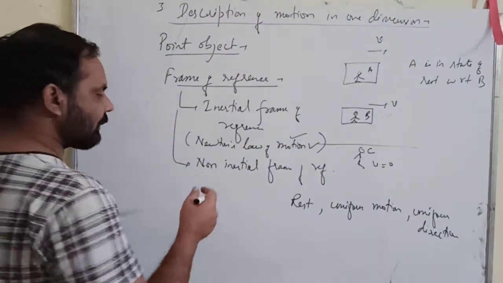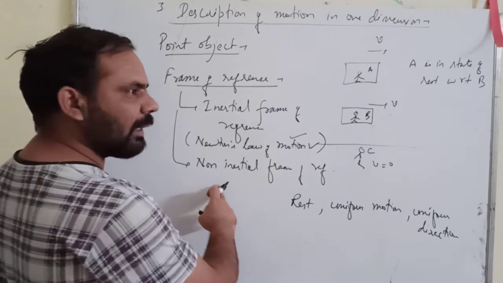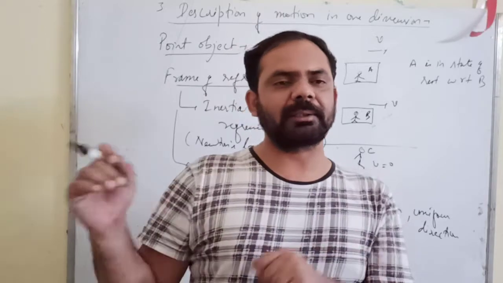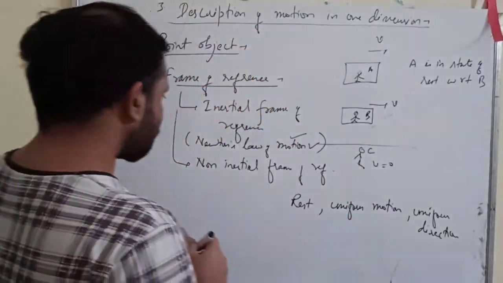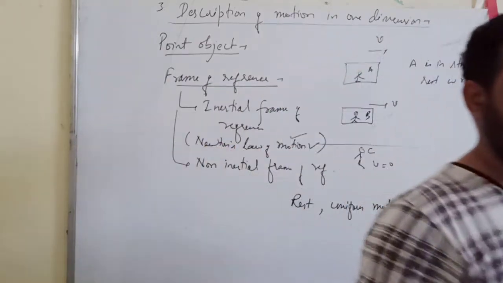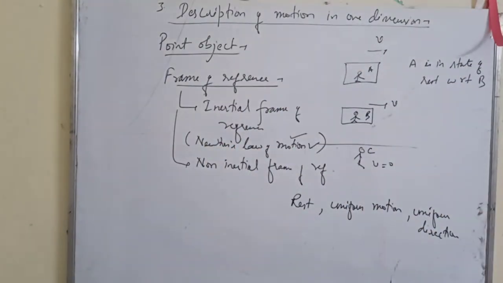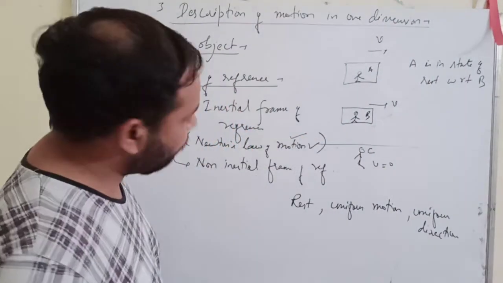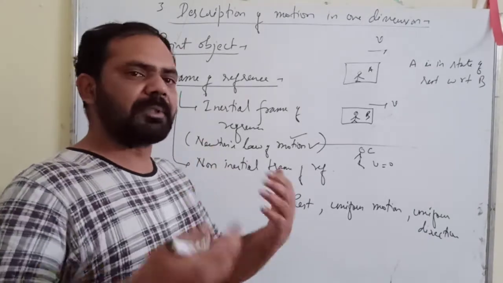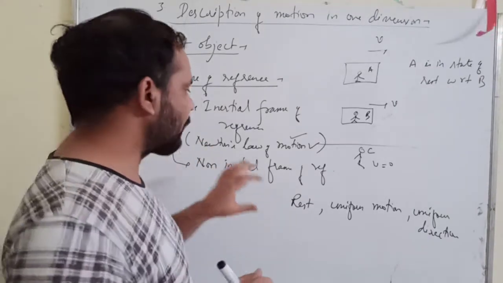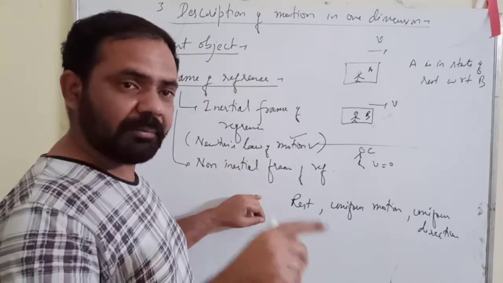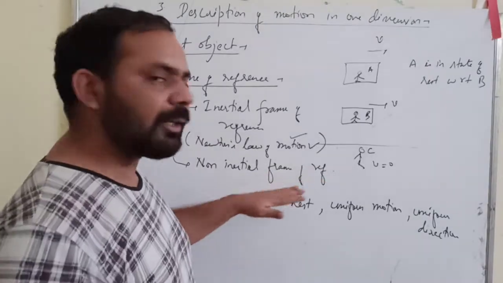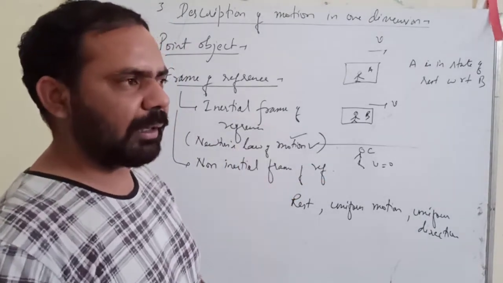Another example is, suppose the observer himself, the person who is looking at the motion, is in some kind of accelerated motion. Then in that case the observer himself is in accelerated motion. Remember this. This is the case of a non-inertial frame of reference. And I can give you an example.